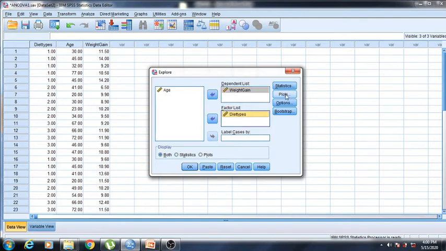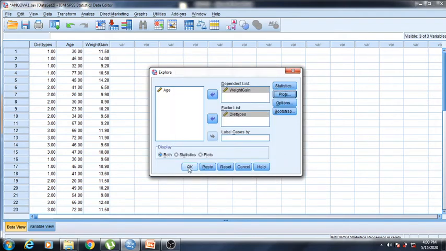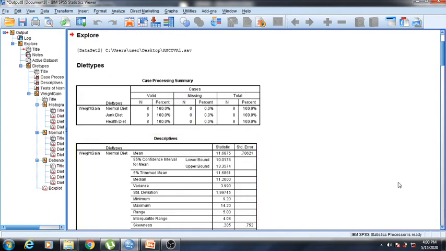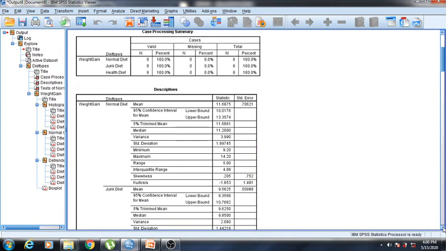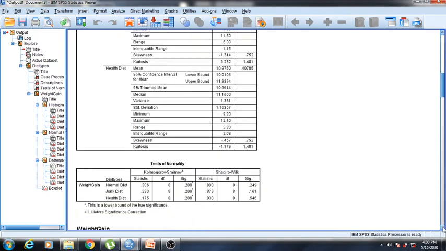Okay. Now we'll go to Plots. We'll take here the histogram, and then normality plots with tests, and then we will continue. Once we continue, we will find this output. Directly we will go to the test of normality to see the Shapiro-Wilk test.